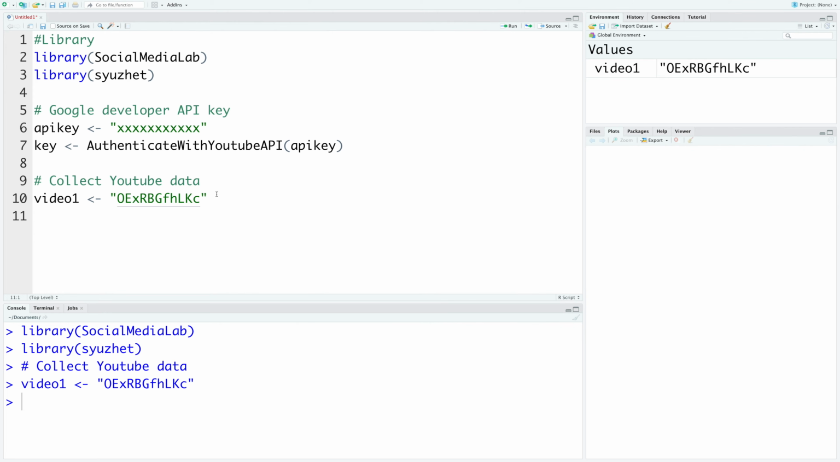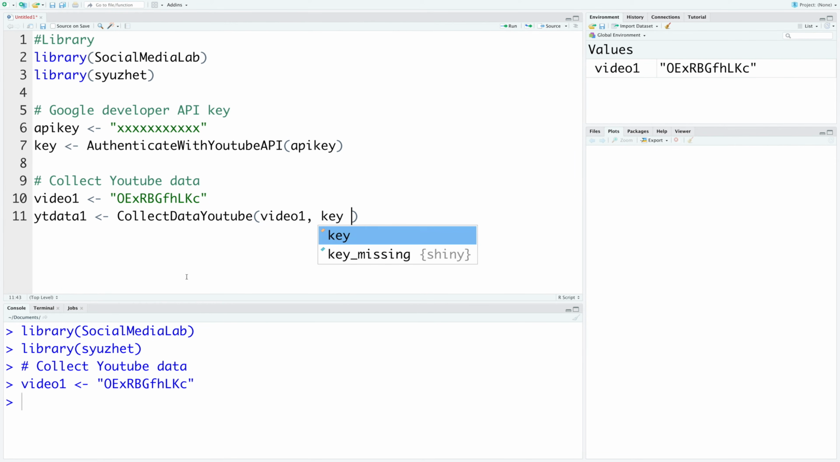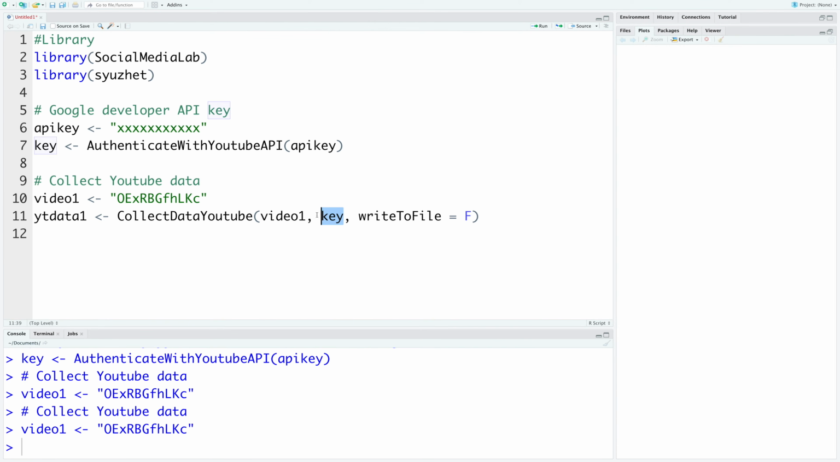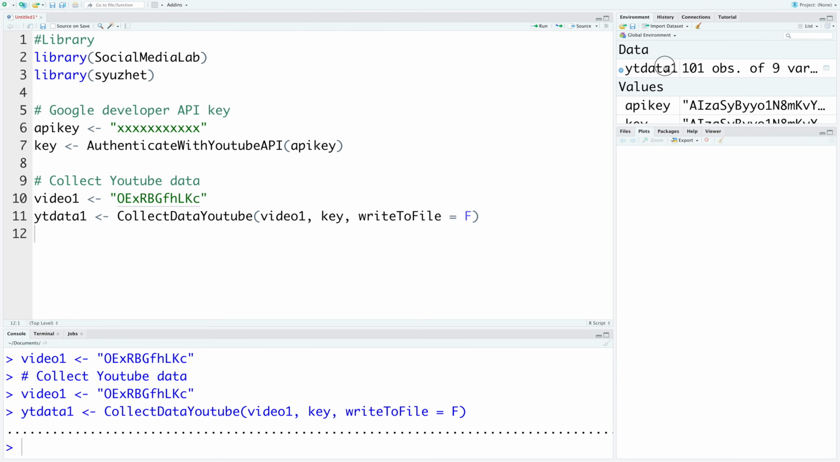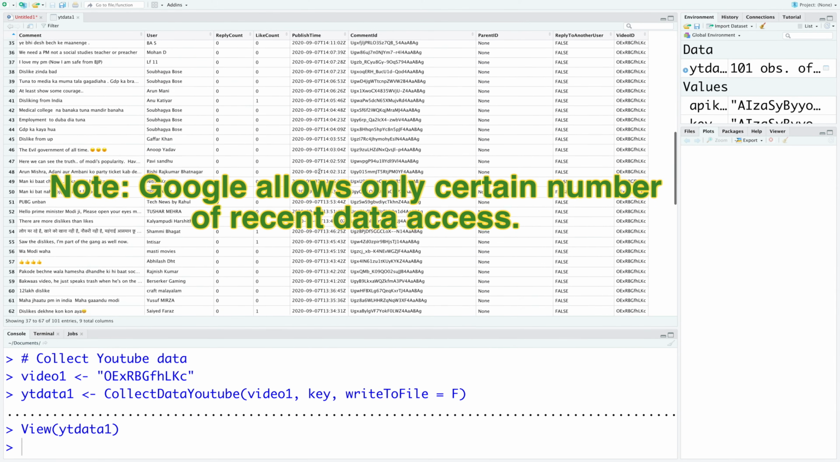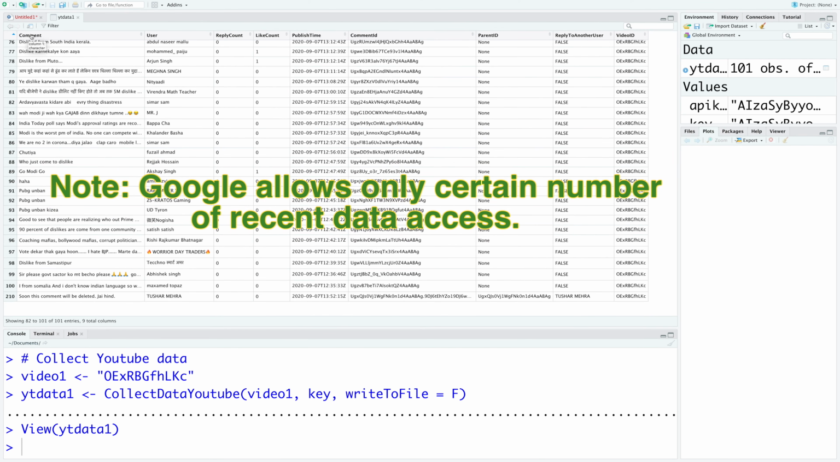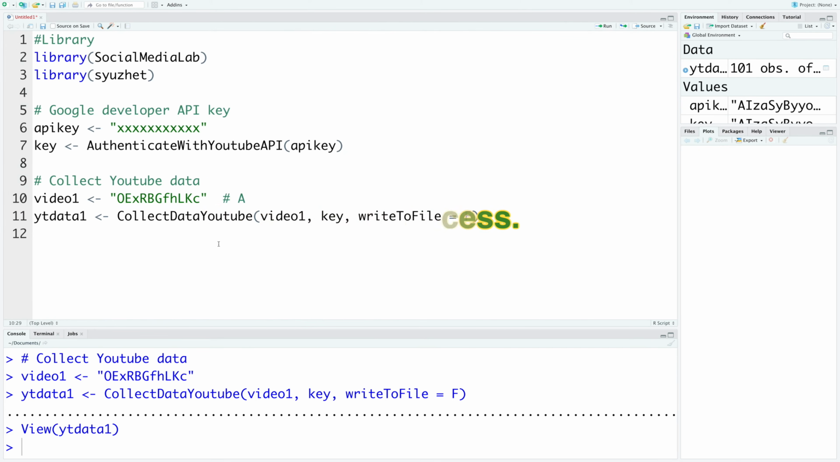Let's run this line. Now within YT data 1, we can use a function called collect data and YouTube. We can specify this as video 1. We can specify the key, and also for write to file we can say false. So when we run this line, it will use this key from line number 7. So you get this data from YouTube. We will be interested only in comments, which is the first column. So this was the August 29, 2020 video.